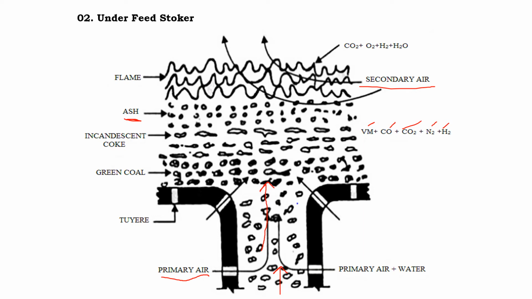So the difference between underfeed stoker and overfeed stoker is, in case of overfeed stoker, we supply the primary air from the bottom through the grate, and coal is supplied from the top. In case of underfeed stoker, primary air and the coal are supplied from the bottom, so the ash gets collected at the top. That is the difference between the overfeed stoker and underfeed stoker.